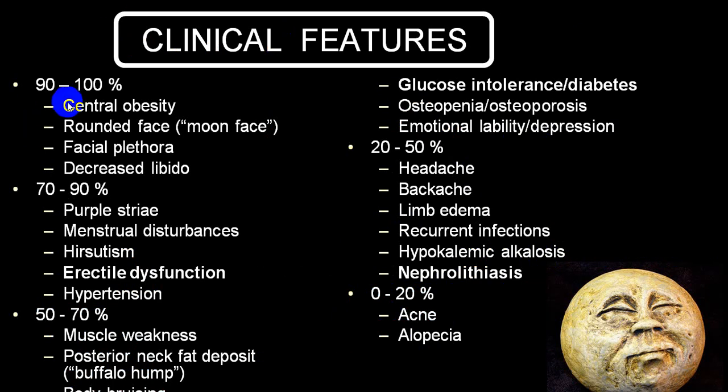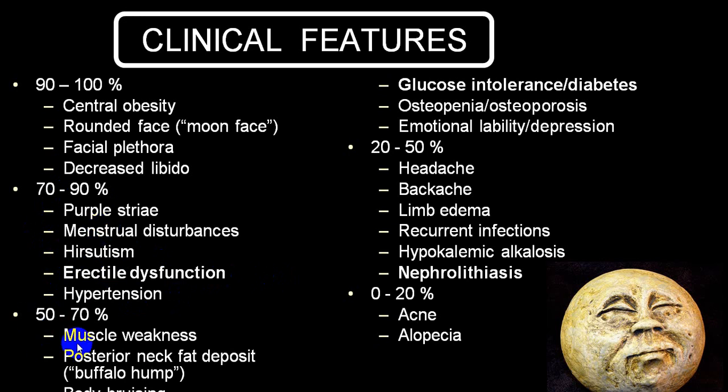90% of the people will have central obesity, moon face, facial plethora, decreased libido. So this will be the most common feature. Additional people will also have, in 70 to 90% of the people, purple stria, menstrual disturbances, hirsutism, erectile dysfunction, hypertension. This is the second common big group.